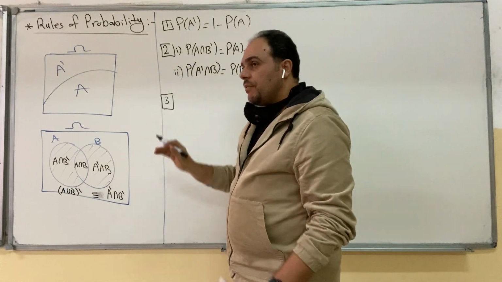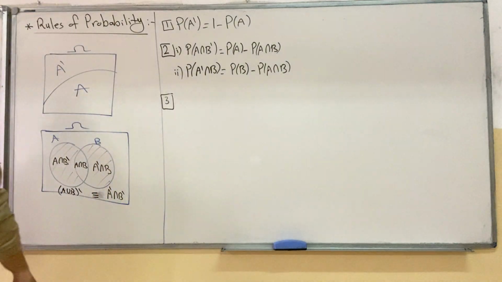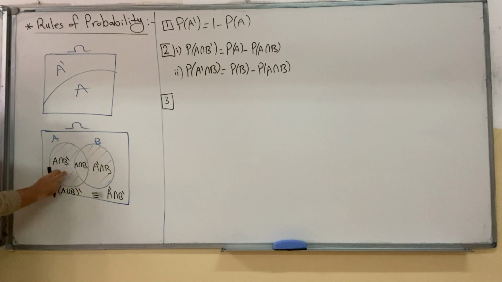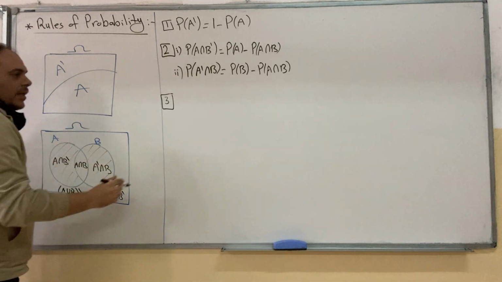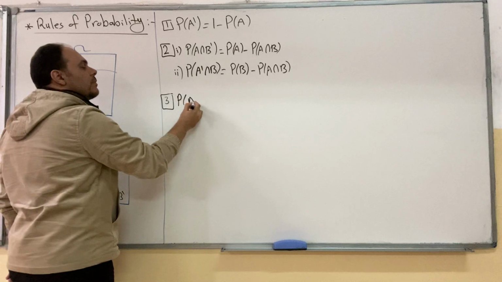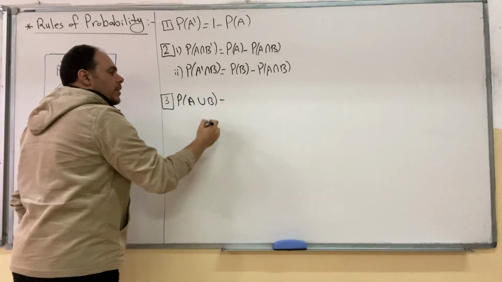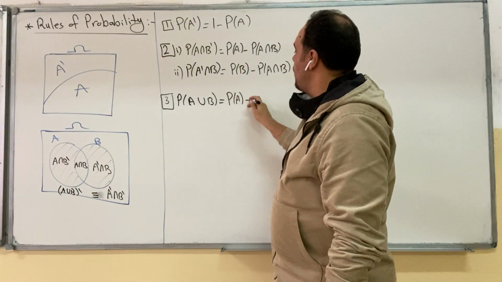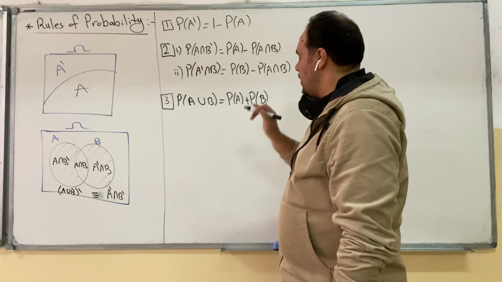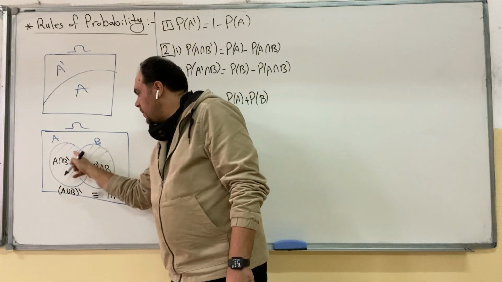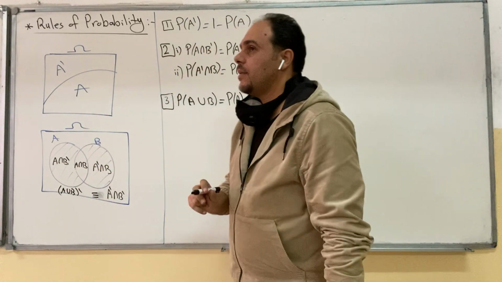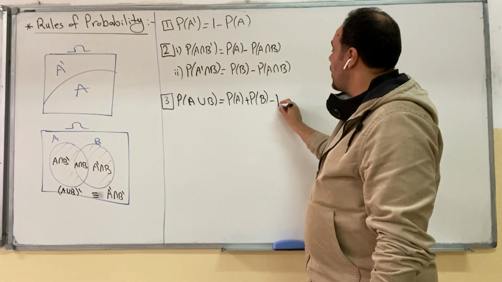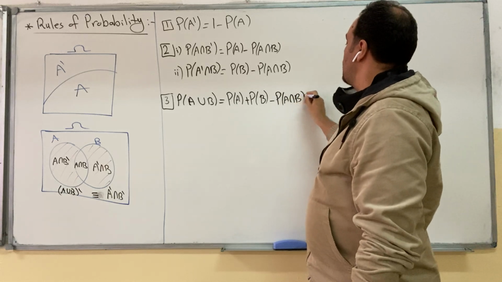Rule number 3, we have 7 rules. If we need to find the probability of the union of these 3 regions, the sum of these 3 regions, probability of A union B, this is equal to probability of A plus the probability of B, but when we add A and B, we will get the intersection twice. يطلع عندي intersection مرتين وعندي اياه مرة واحدة هون. But we need to subtract the probability of the intersection.